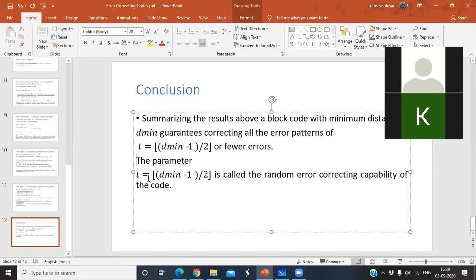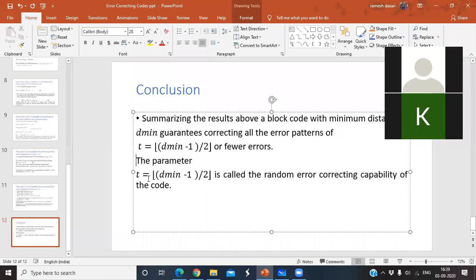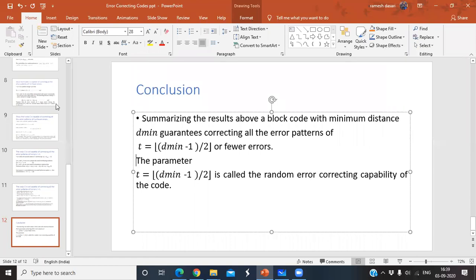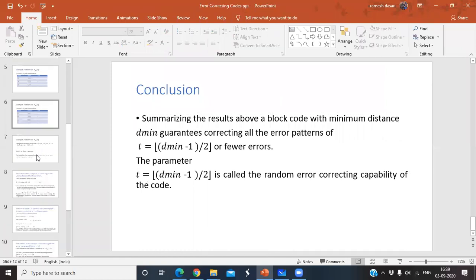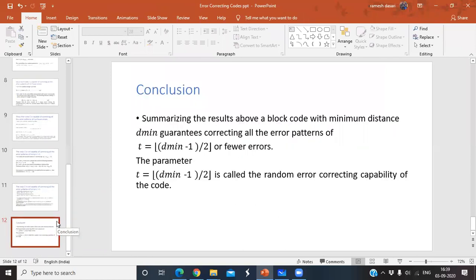Only fewer errors, first bit. It is not having any capability to correct more than t errors, second bit. Suppose the question is to prove or show that the block code with minimum distance d minimum corrects all the error patterns of t equal to (d minimum minus 1) by 2 or fewer errors. At that time, you have to write all these things, starting from this one. So this one you have to write, and this one, and finally you have to conclude like this. Clear about this?